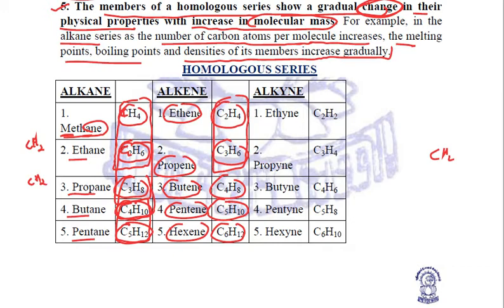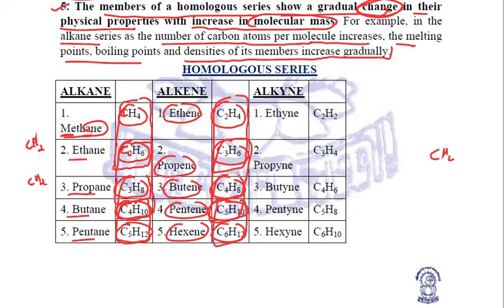So once again, the difference between adjacent homologues is CH2, that is 1 carbon and 2 hydrogen atoms. The same is applicable to propene and butene, once again a 1 carbon and 2 hydrogen difference. Similarly for butene and pentene, and for pentene and hexene. Clear? So this will be the homologous series for alkenes.